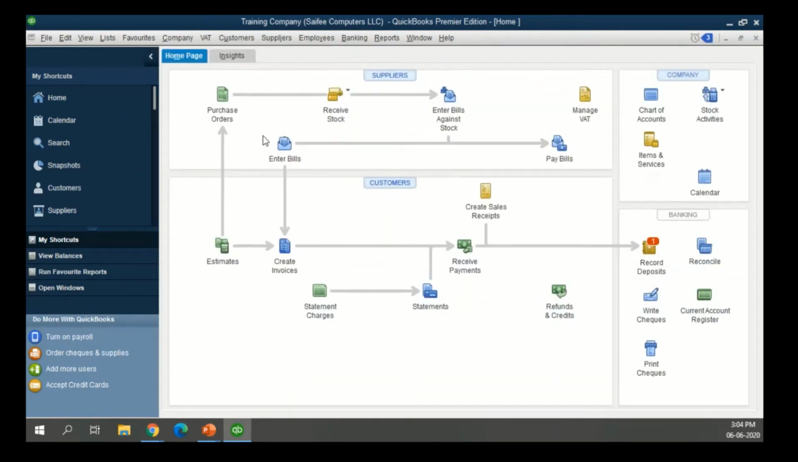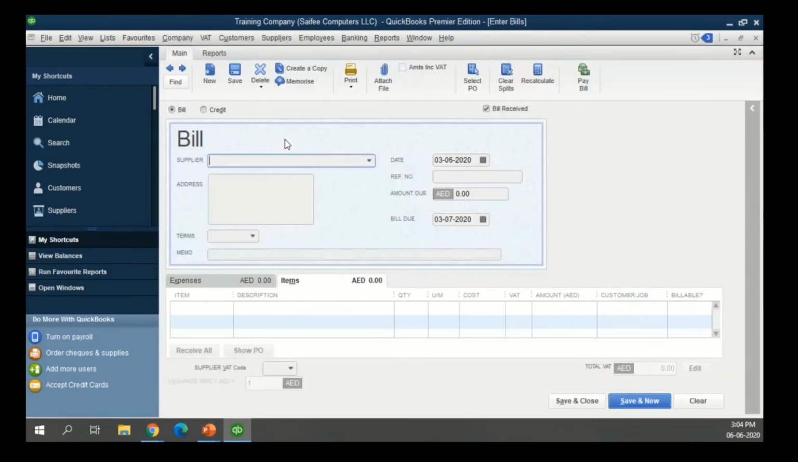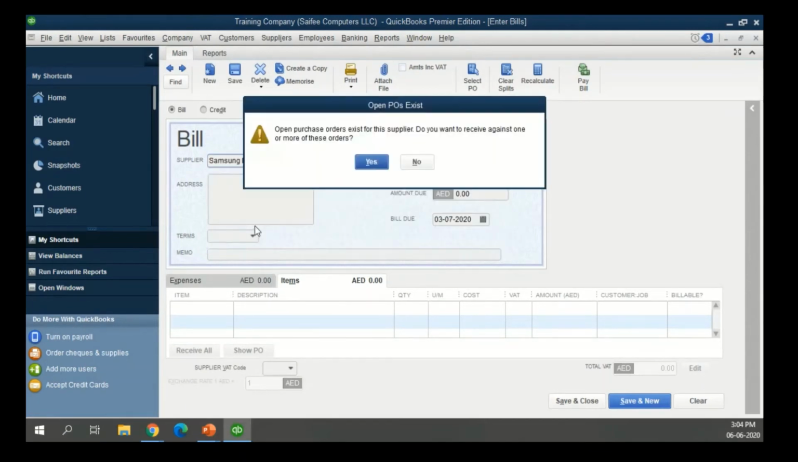So now we are looking at entering a bill. We have received the shipment of these Galaxy Note mobile phones. So I can simply go to the bill, select my supplier, and the system tells me that I have open purchase orders for the supplier. We want to receive against one or more of these orders. So if you have placed more orders and they are sending you a shipment with multiple orders, let's say you ordered Galaxy Note 10 and sent a separate PO for Galaxy phones and a separate PO for tablets, and you want to receive all at once, that is also possible.